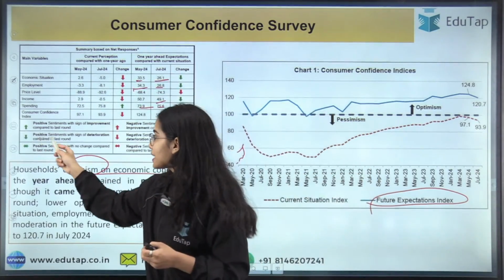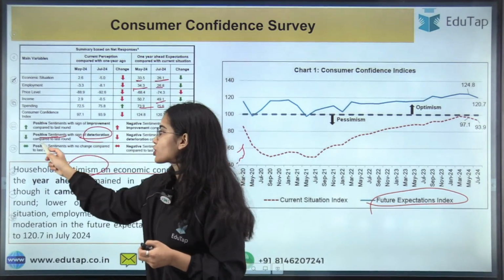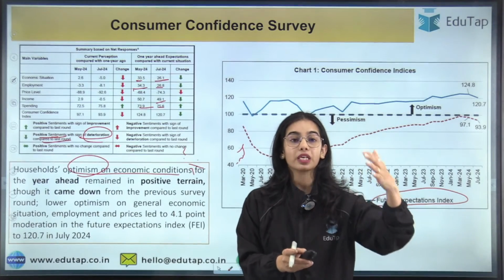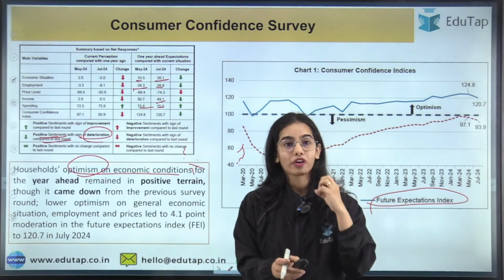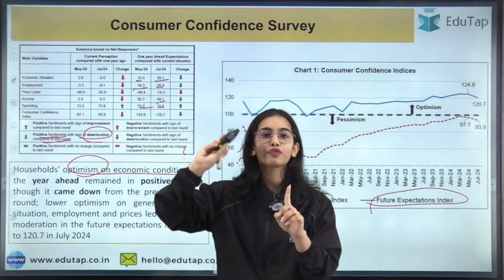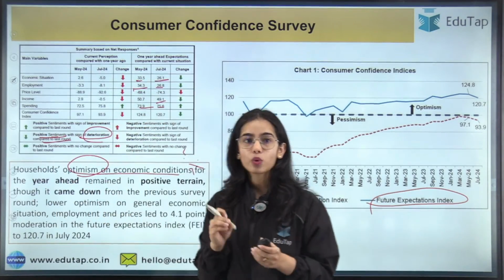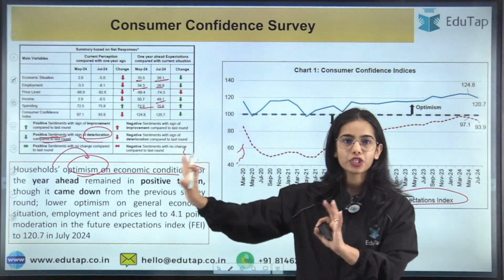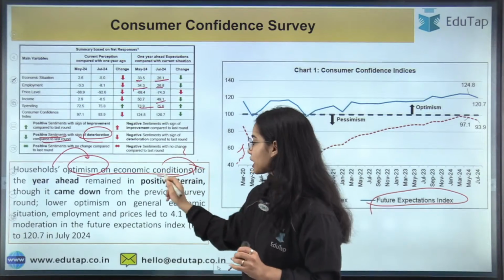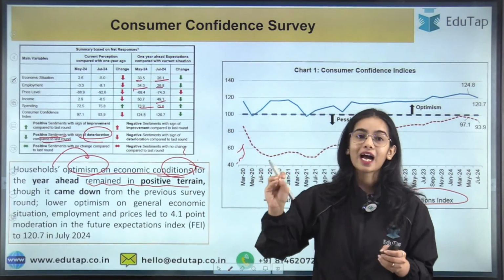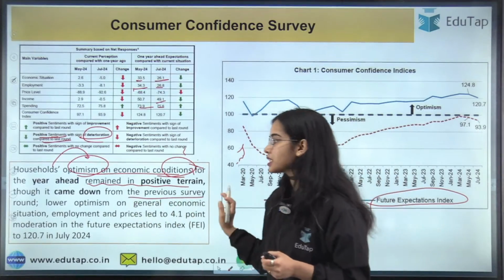They are positive sentiments with signs of deterioration compared to the last round. So you can understand that compared to the last round, there is a deterioration in the confidence of the consumers in regard to the future parameters of our country. The households are optimistic that positive conditions are going to hold on the economic conditions for the year ahead, and remained in positive terrain, though it has come down from the previous survey round.